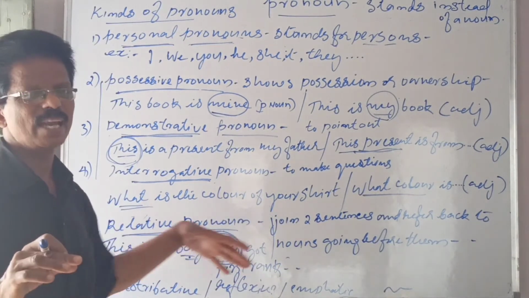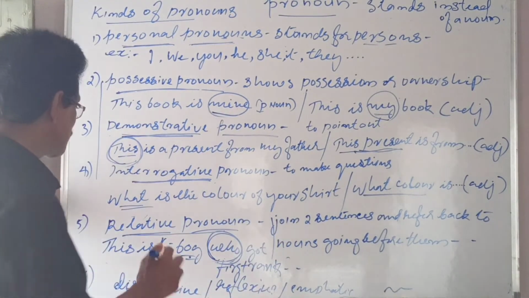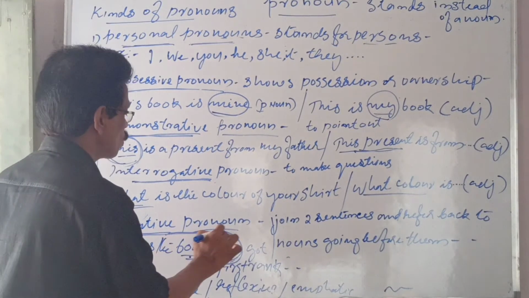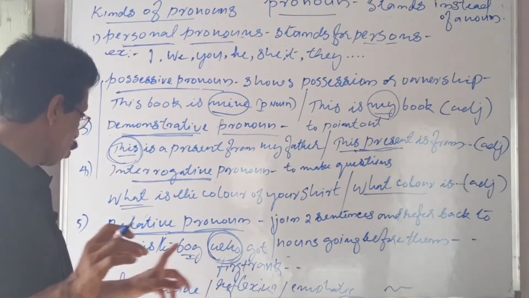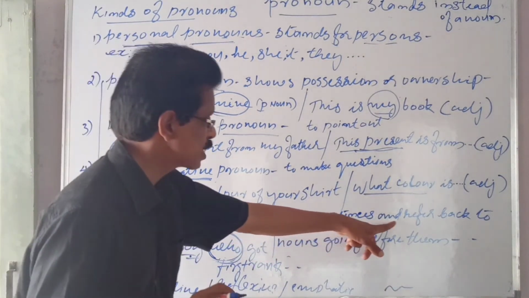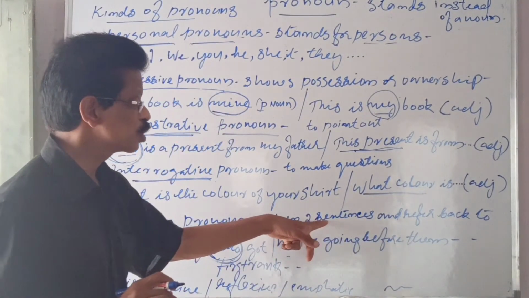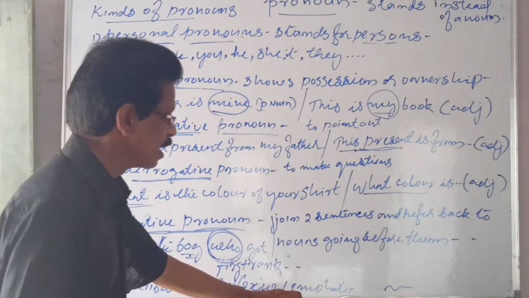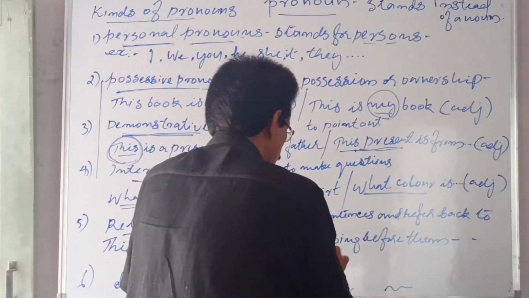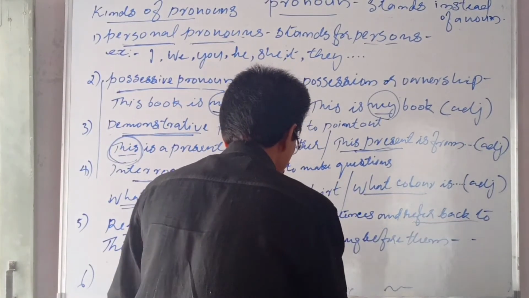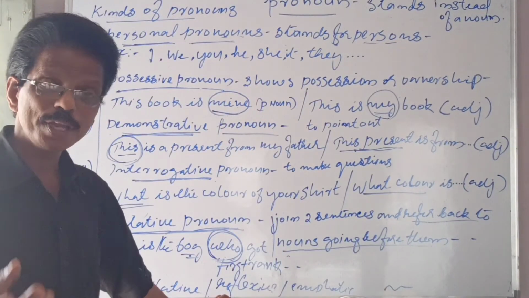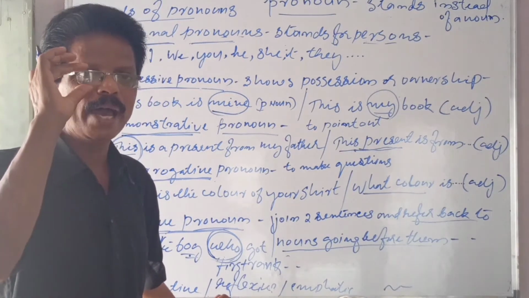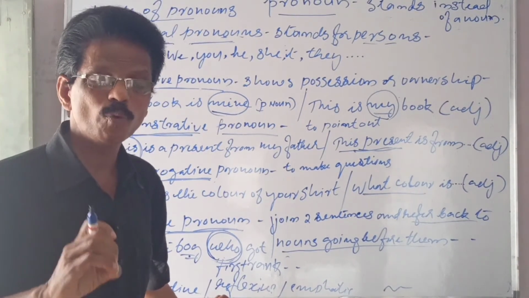That's what I write in detail here. So understand it. One more is there, a relative pronoun. See, relative means narrating something. It joins two sentences. They join two sentences and refer back to nouns going before them.